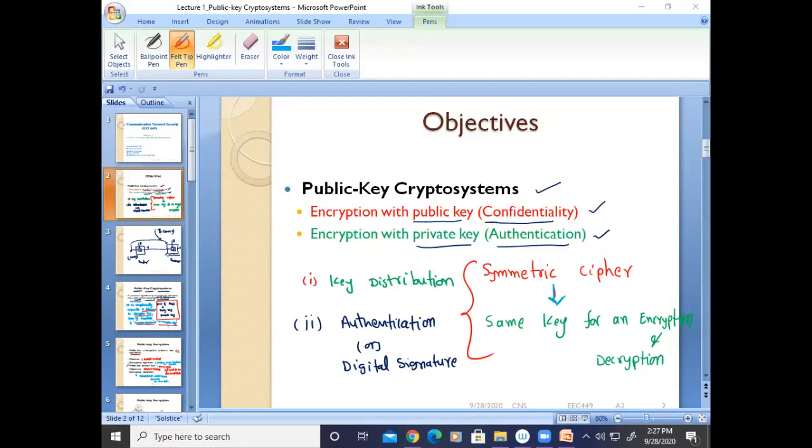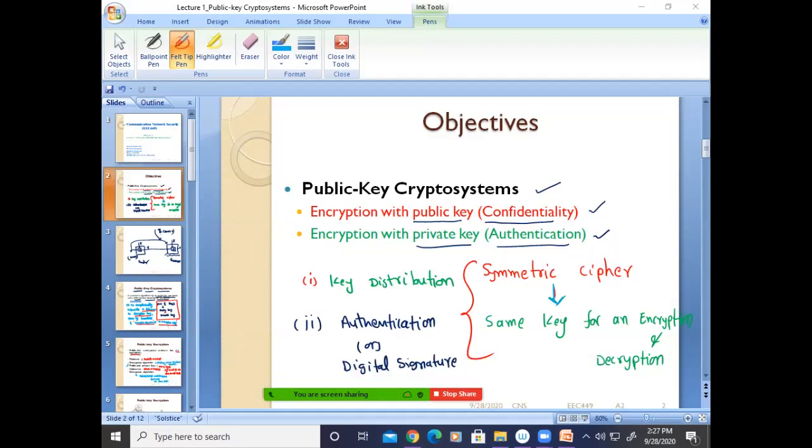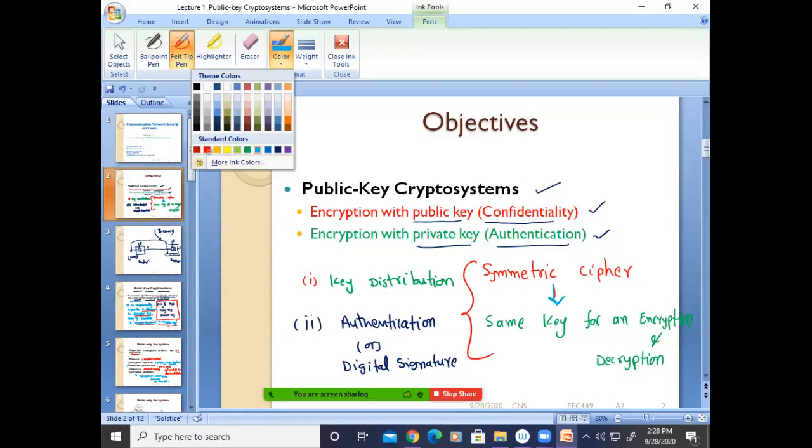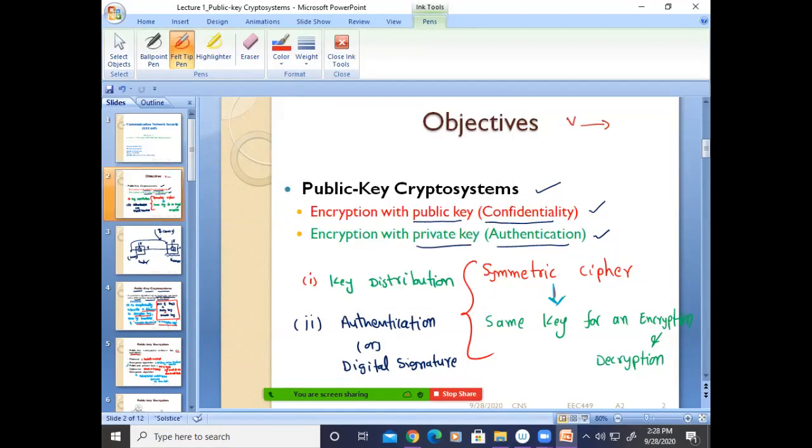And in the authentication problem, this will be overcome, because the receiver doesn't know from where he is receiving the message. Suppose I send a message to the students, for example. The students should be clear that the message is coming from the faculty, right?